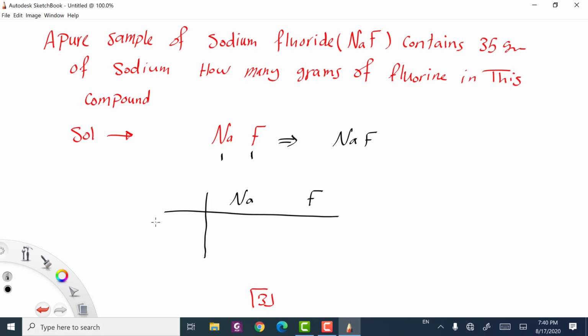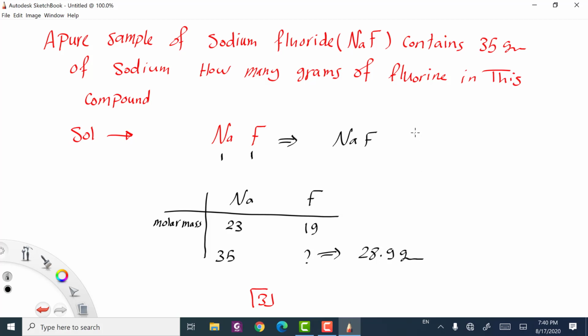Molar mass. Returning to the periodic table, the molar mass of the sodium is 23, and the molar mass of the fluorine is 19. If we have 35 grams of sodium, what is the mass of the fluorine? We'll find it will be 28.9 gram.